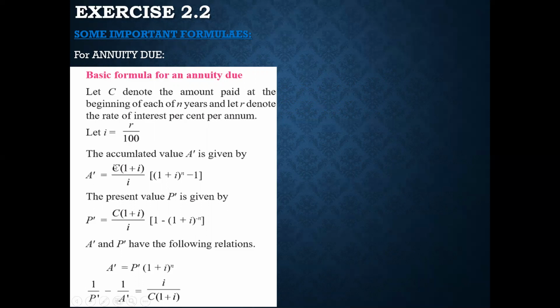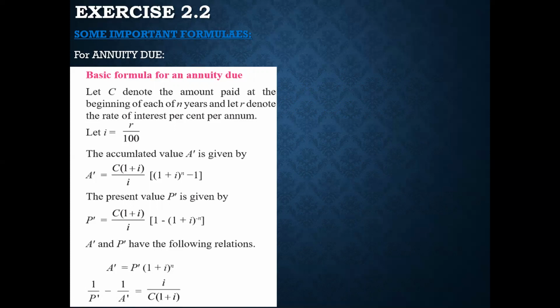Also, along with C, previously there was no 1 plus i. So there are 2 new things introduced. Wherever you see A and present value P, you will write them as A dash and P dash.